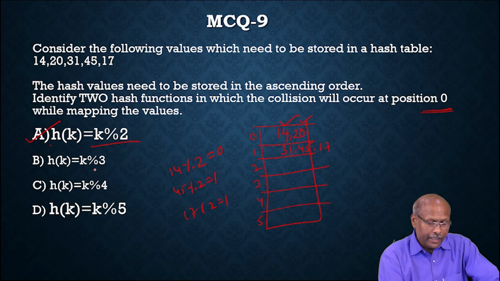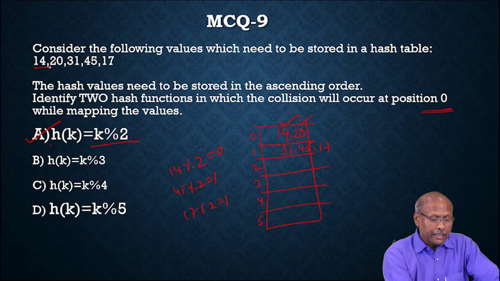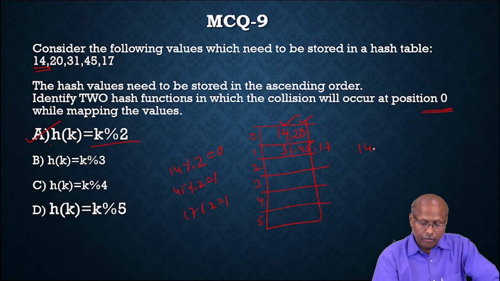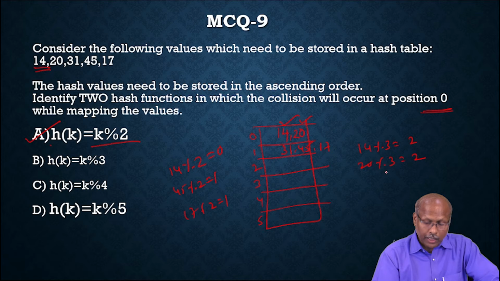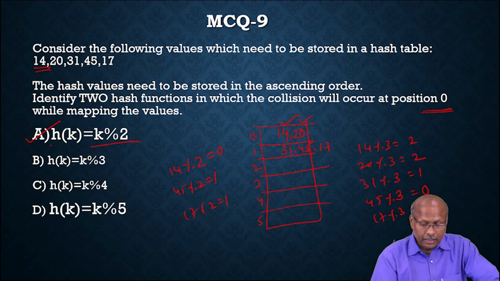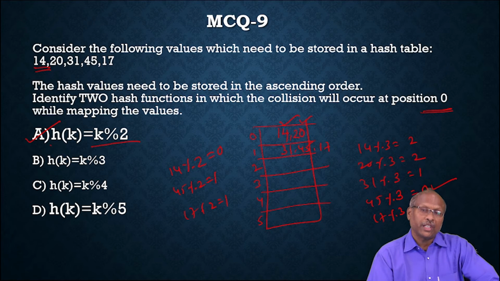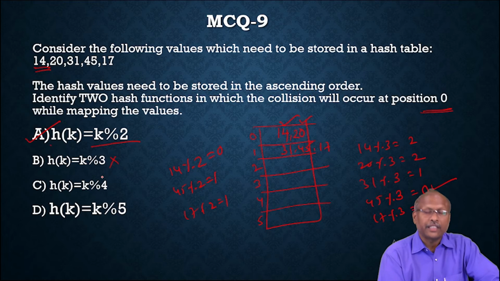Similarly, if I apply option B, k modulus 3, where k is initially 14: 14 modulus 3 is 2. Next, 20 modulus 3 is also 2. 31 modulus 3 is 1. 45 modulus 3 is 0. 17 modulus 3 is 2. So at the 0th place only one item is coming. So there is no collision at all, which means this cannot be the right answer.